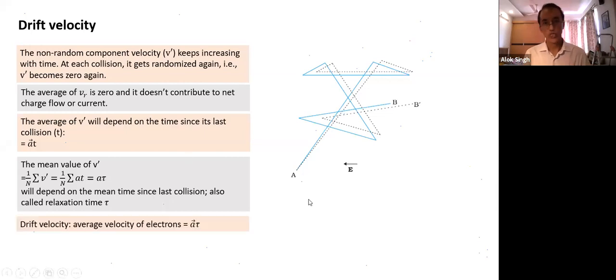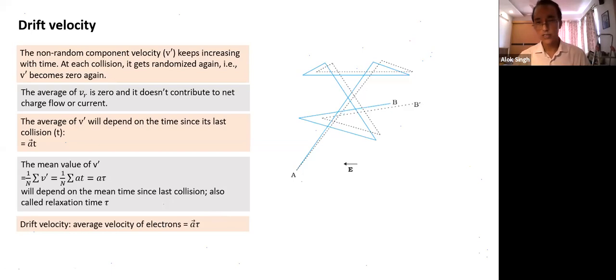So what is drift velocity equal to? The average velocity of the electron, A into tau. That's the drift velocity. In terms of individual electrons, all will have different velocities, but at a macroscopic level, the average result is that it will appear as if all free electrons are moving with a velocity equal to A into tau, in the direction opposite to the field.